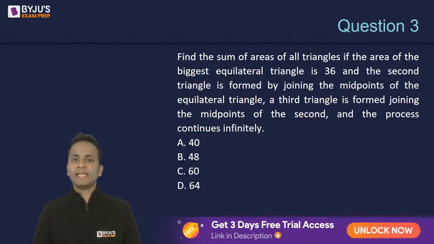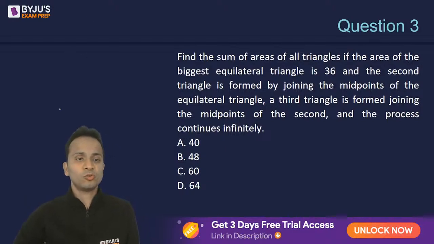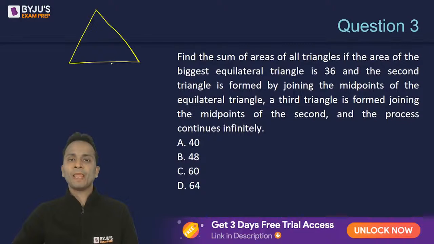Let's quickly move on to our next question, question number 3. Question number 3 is an interesting question. It says, find the sum of the areas of all triangles if the area of the biggest equilateral triangle is 36. So they have started with an equilateral triangle whose area is 36. Now the second triangle is formed by joining the midpoints of this equilateral triangle. Midpoints of all the three sides are joined and we have formed a second triangle.